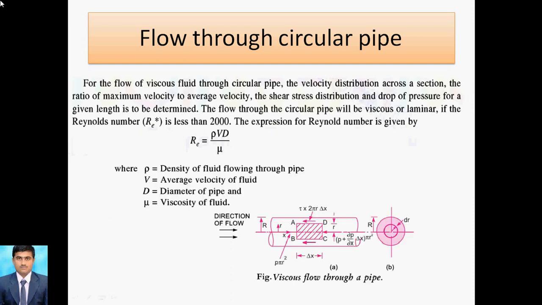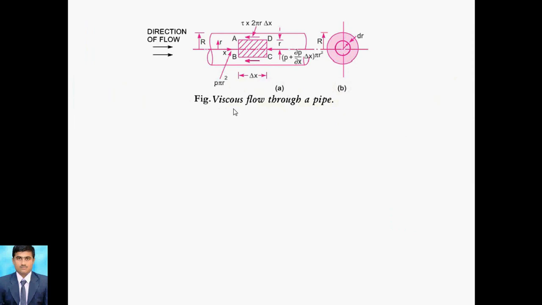First of all, we discuss this pipe. This is a circular pipe, and here we are considering the square ABCD, which is an elemental area. On that first surface, the forces act in the direction of flow. We discuss the elemental stress here. Rho is the density of the fluid, V velocity, D diameter, and mu the viscosity. Keeping this in mind, we go for viscous flow through a pipe, and first we find the ratio of maximum velocity to average velocity.